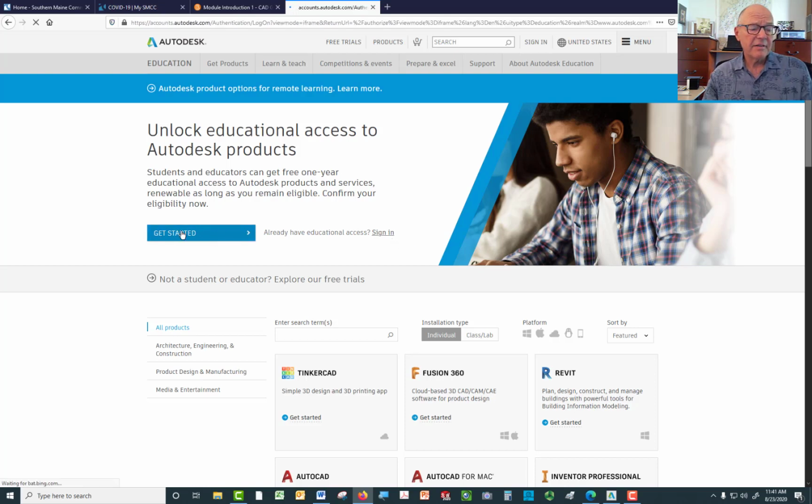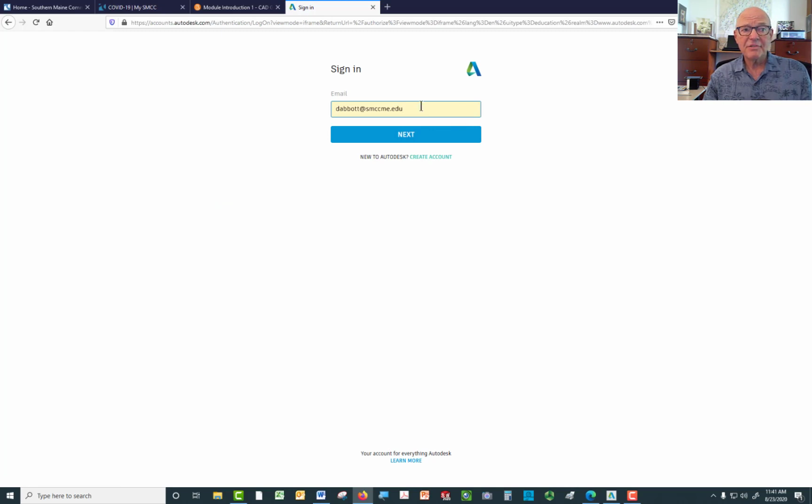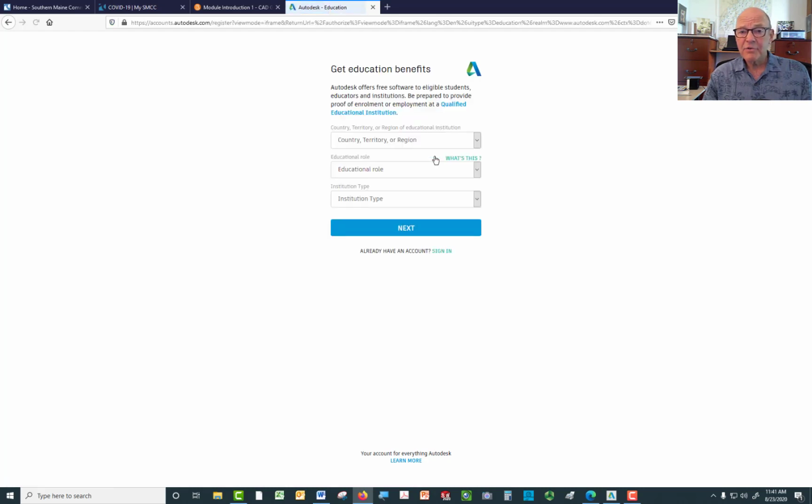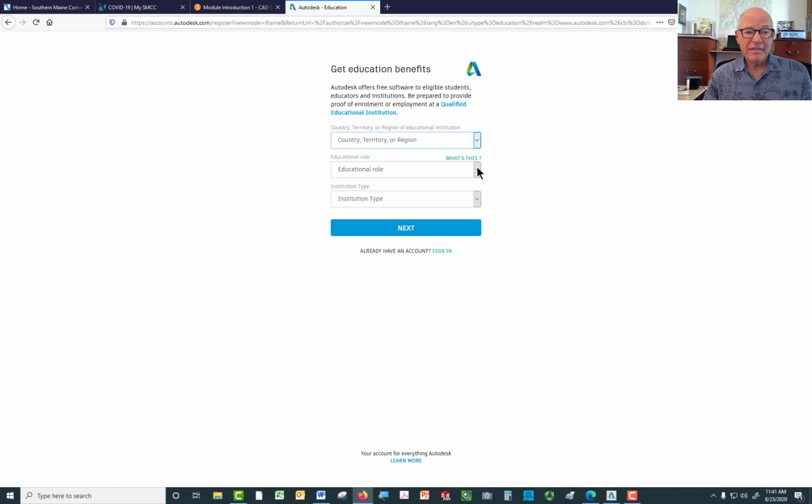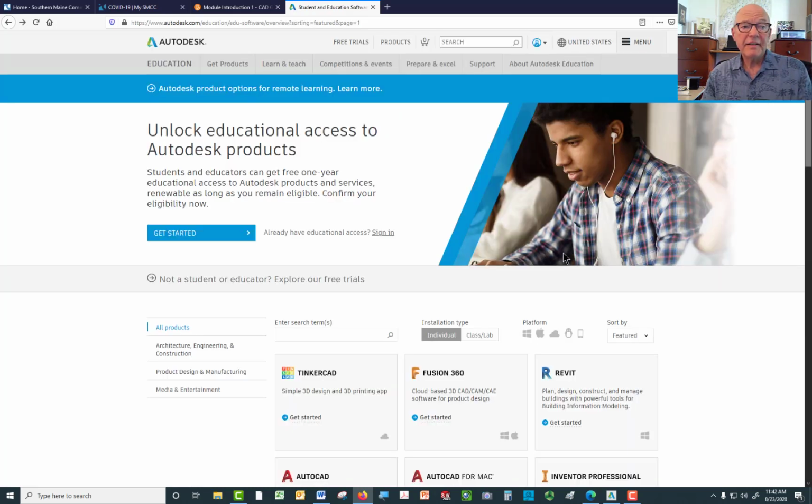When you go to the Get Started button, it asks you for your email, and then it's going to ask for an account. What you need to do is to create an account. That means you're going to have to select your country. You're going to have to check your role, which is student, and then your institution type, which is a university, post-secondary. Once you've done that, go through the other steps, and that will give you access to the screen where you can download software. Once you've done that, then you go back to the screen and sign in.